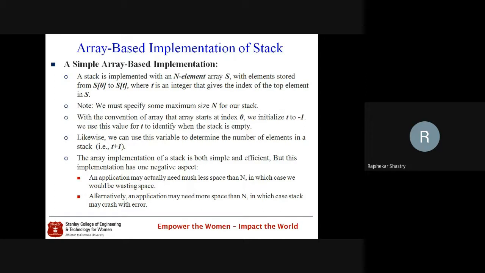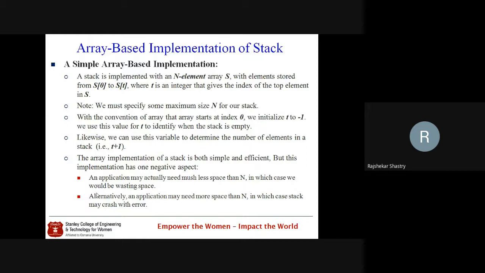initially, when we have just implemented the stack and haven't inserted any elements, the pointer T, which denotes the position of the top element, is taken as -1. Some authors take it as 0, so don't get confused, but most of them take it as -1. So at the initial stage T is -1, and whenever T holds -1, I repeat, T being the pointer to the top element, we say that the stack is empty.